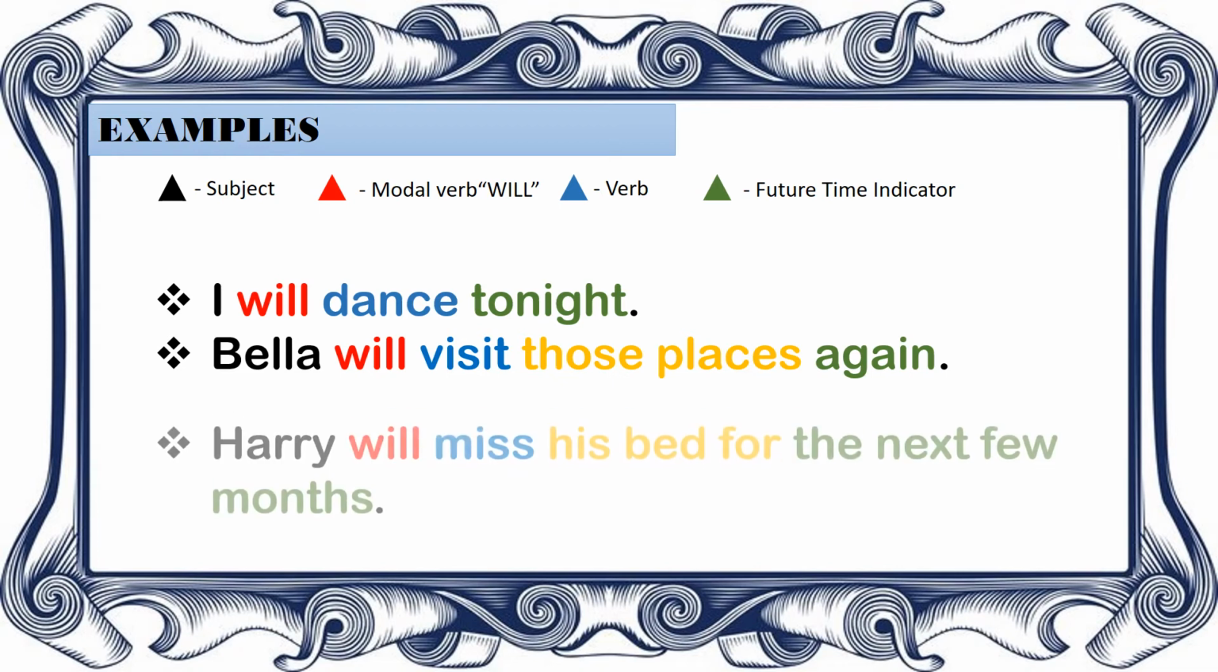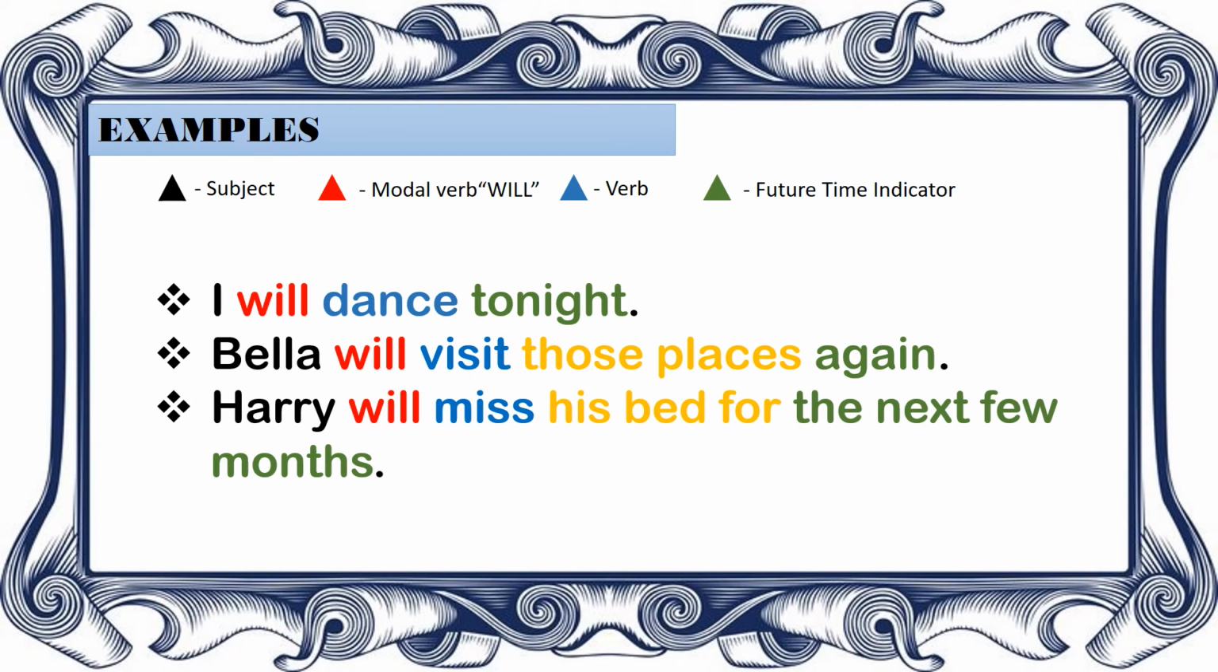Our last example for today is "Harry will miss his bed for the next few months." Now, Harry is the subject. We have here will after, which is the modal verb, and then the verb miss, which is the action Harry will do, and then his bed for the next few months. Next few months is our future time indicator.